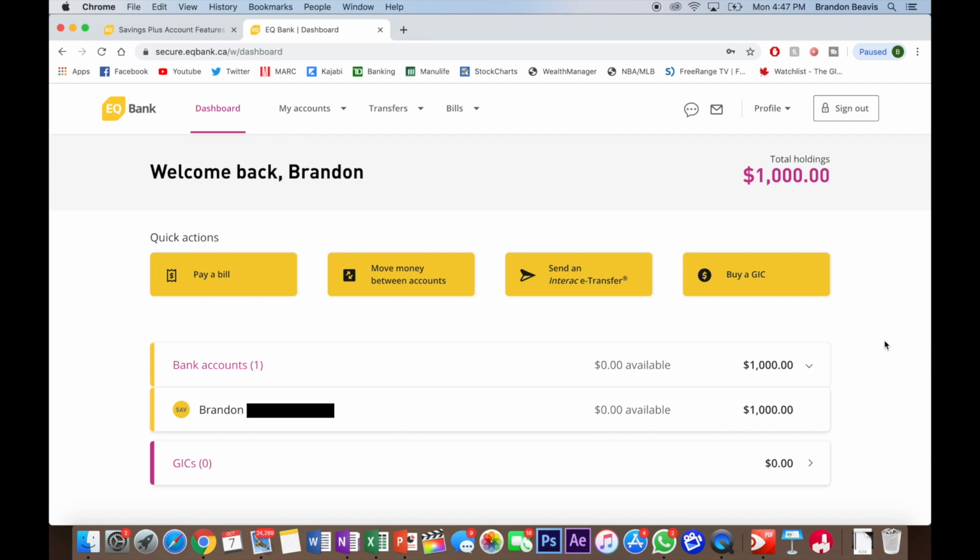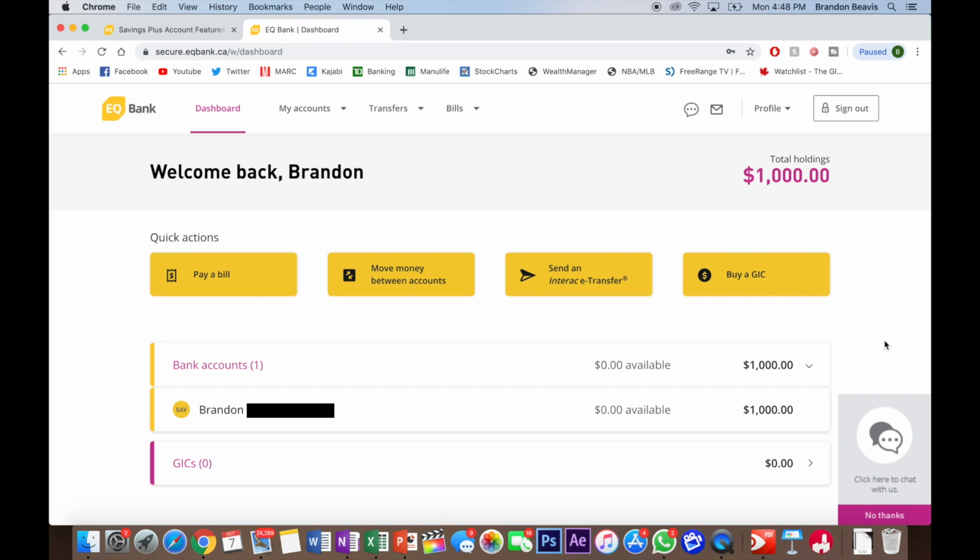Just like that, I've got some of my savings now in an account here where I'm earning 2.30%. And I did want to come out here and give you just some notes in terms of things to be aware about with this platform, both positives and negatives. And then you can make a decision for yourself as to whether you like this or not. But EQ Bank, in terms of the negatives here, are things that you at a minimum have to be aware about.